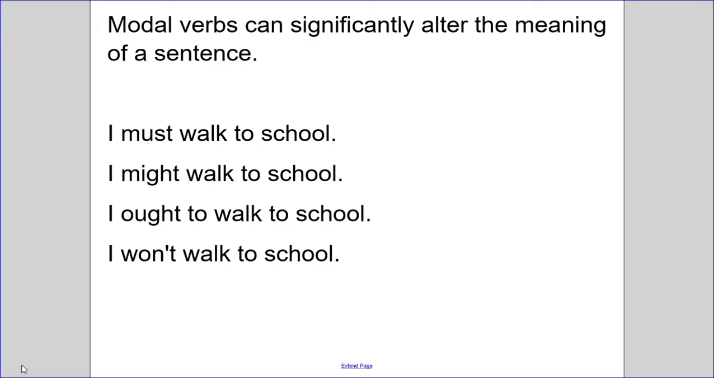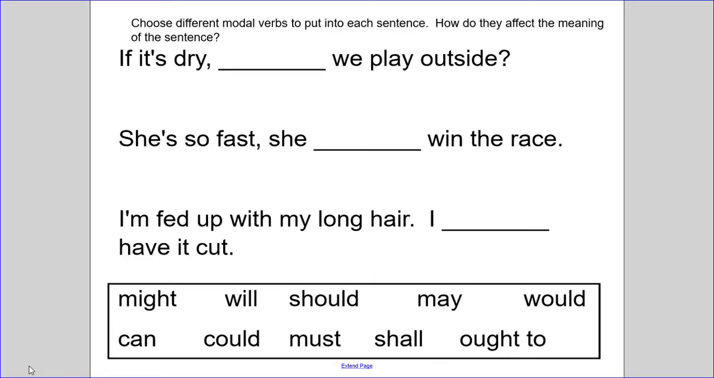So as you're picking your modal verbs for your writing, you're helping to create a bit of a character, to create the story, to create the setting of your work so that you can make sure that the reader really understands the motivation behind what's happening. So let's have a go. Choose different modal verbs to put into each sentence. How do they affect the meaning of the sentence?